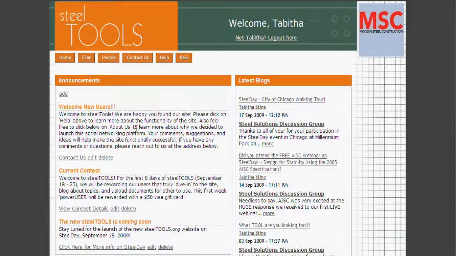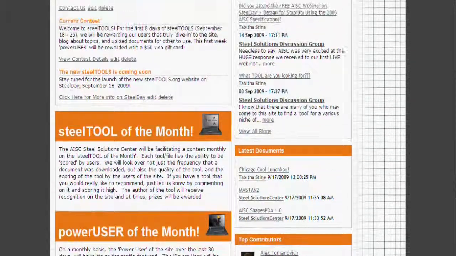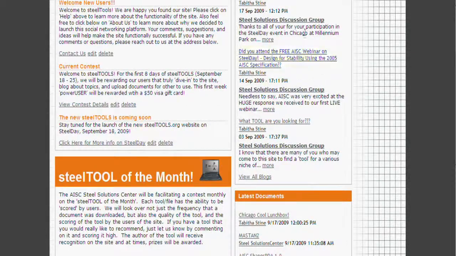So now that I've logged in, it says welcome Tabitha. If I'm not Tabitha, log out here. So now, because I'm a member and it recognizes me, at times you'll see various things that weren't here before. For example, some people may set up blogs that are only for people that are authenticated to the site. Most blogs are open to all, but sometimes there'll be different communities, such as a detailing community or a sustainability community that require you to be logged in to even read the blogs. So that's why certain times you won't see all the information if you haven't actually logged into the site.